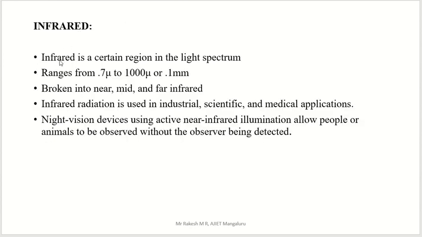Infrared. Infrared is a certain region in the light spectrum, and there is a range for infrared. Infrared range is 0.7 micron to 1000 micron or 0.1 mm. Here infrared means we are going to transfer the data by using infrared signals. It is broken into near, mid and far range. That means infrared communication is divided into 3 types: near infrared, mid infrared, and far infrared. Like this we have 3 types.